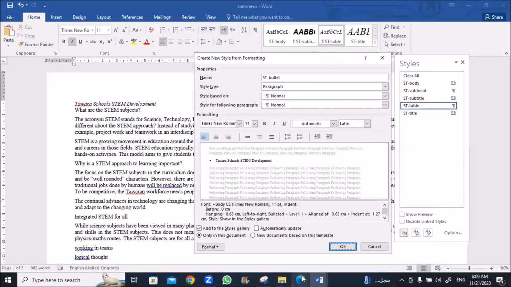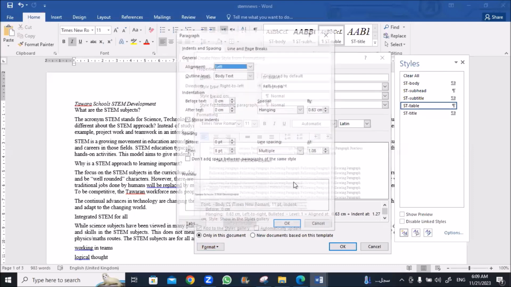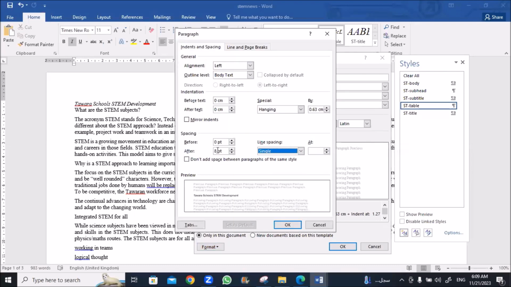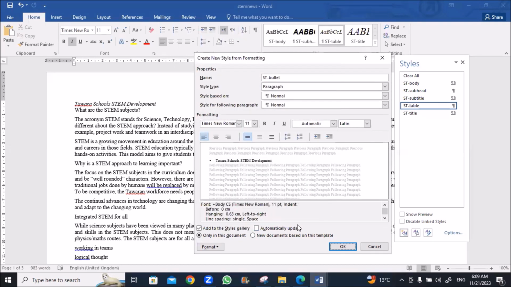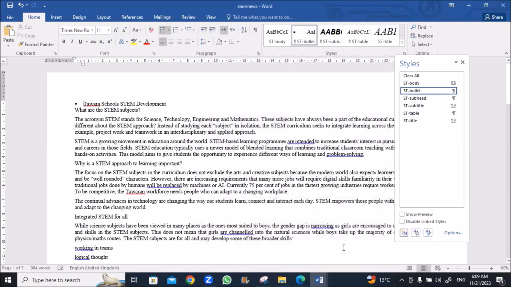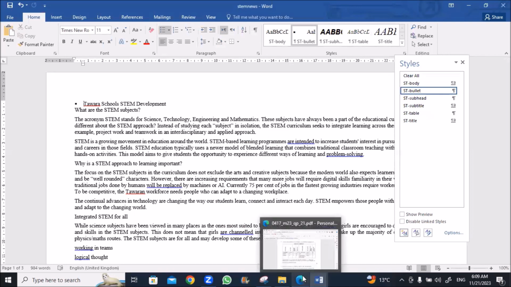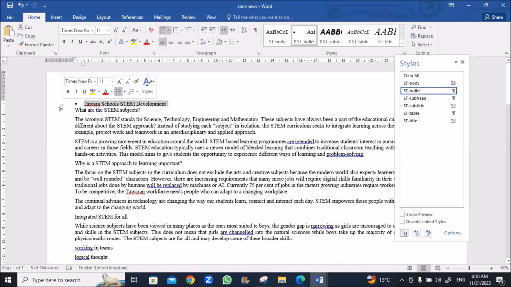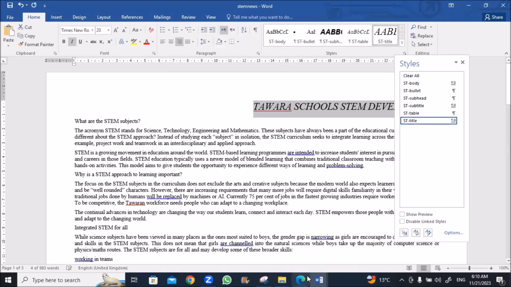Single, 0, 0. Format, Paragraph, the line spacing will be single, and the after and before will be 0. Okay, that's good. Okay, this is a title.